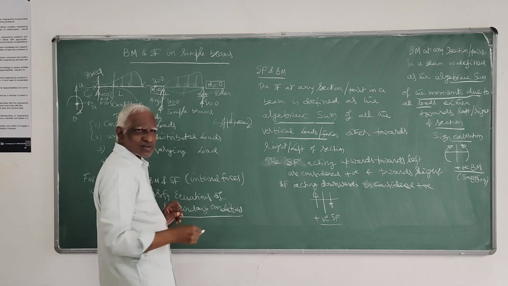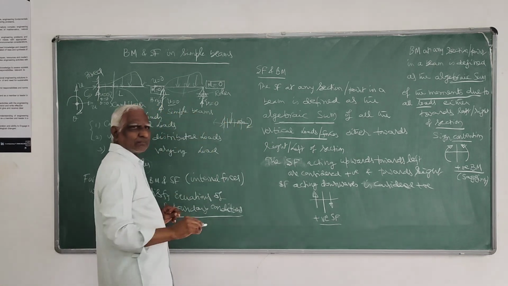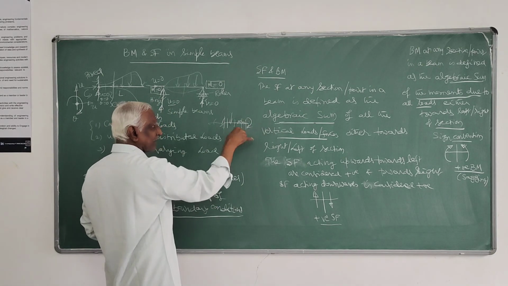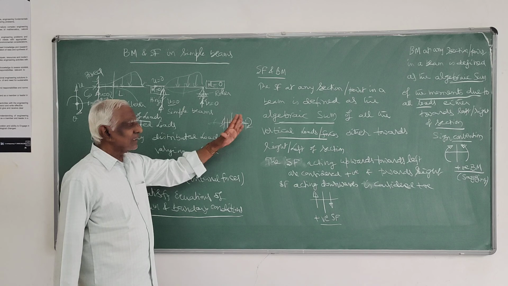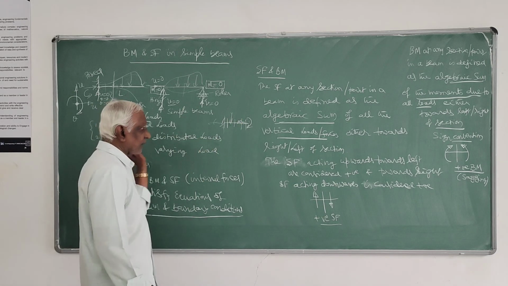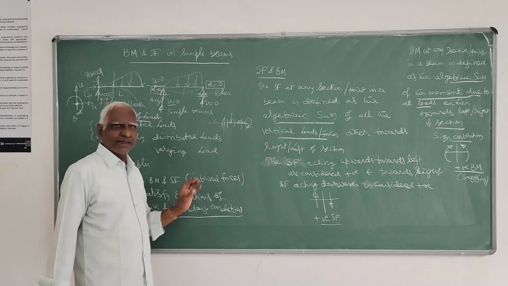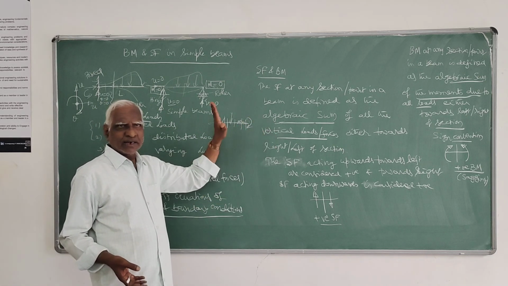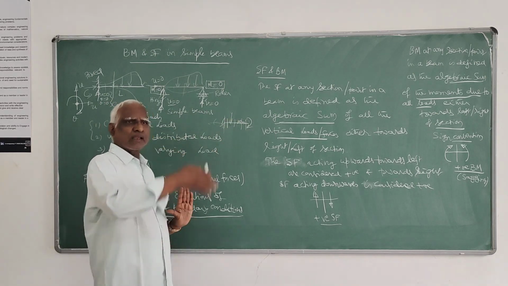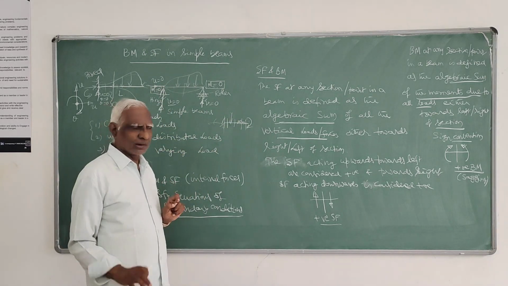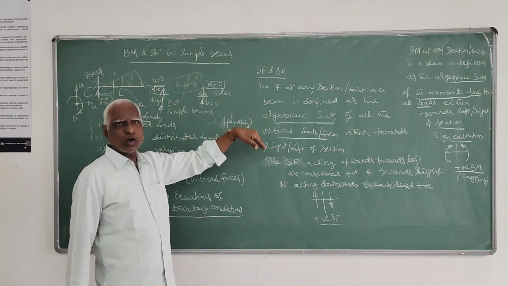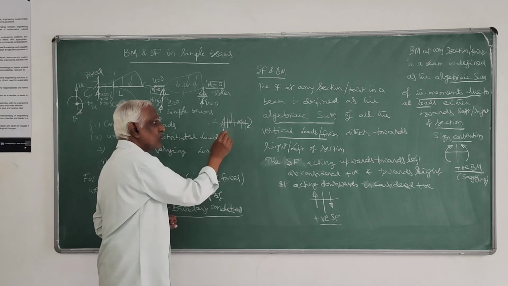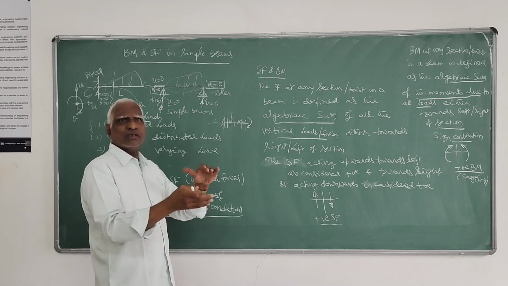Here, this UDL starts acting. So another section is required. Then the moment it crosses here, all loads will be acting, so you can have one more. Like that, you select different sections either from one end, left end or right end. Get your equation. Equation means apply this definition. At each section, take towards left side, find the algebraic sum of forces, that is the shear. If you take moment due to all those loads, that will be the bending moment. You get equations Vx1, Mx1, Vx2, Mx2, Vx3, Mx3. So you will get that variation.